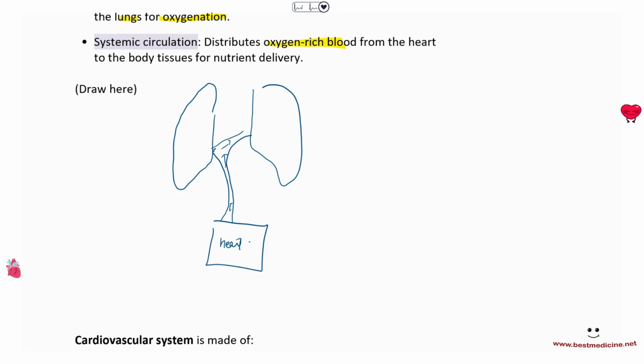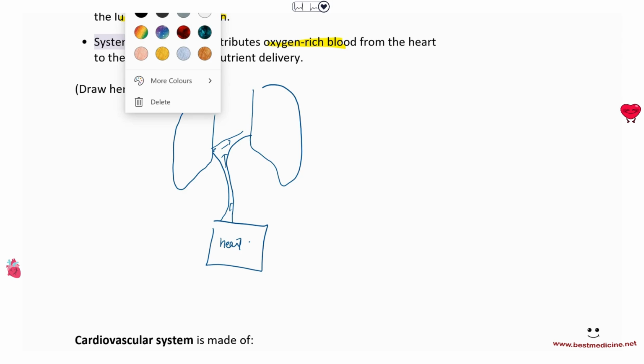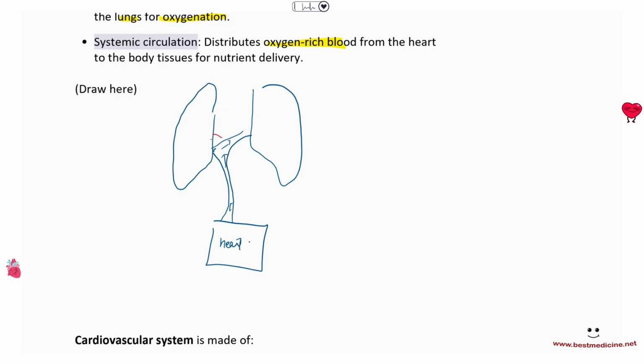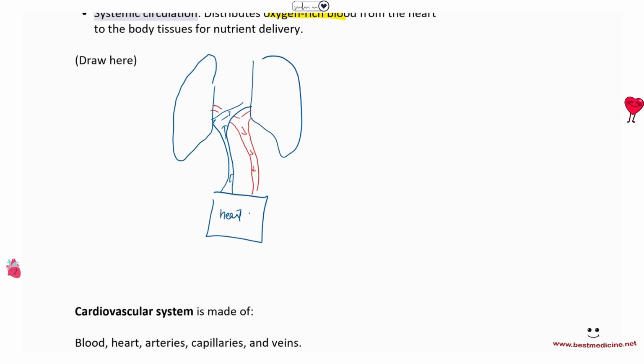Now, what's happening in the lungs is that the blood is getting oxygenated, and once it gets oxygenated, it's going to come back from the lungs in blood vessels back to the heart. So that is one loop, right? You start from the heart, you go to the lungs, and from the lungs you come back to the heart. That is one loop.